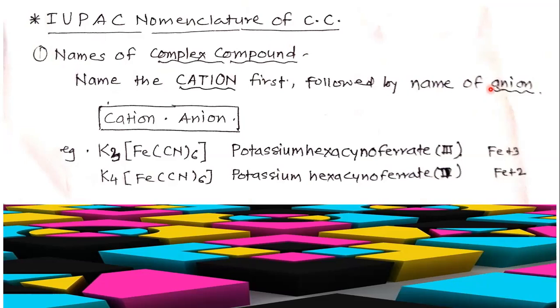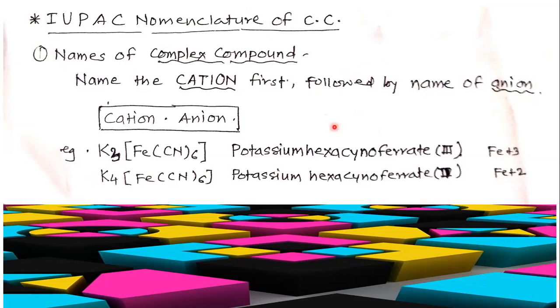So we know that in a complex compound, the counter ion may be on the left side and the complex on the right side, or the complex on the left side and the counter ion on the right side. In this complex compound, the cation is mentioned first, followed by the name of the anion.